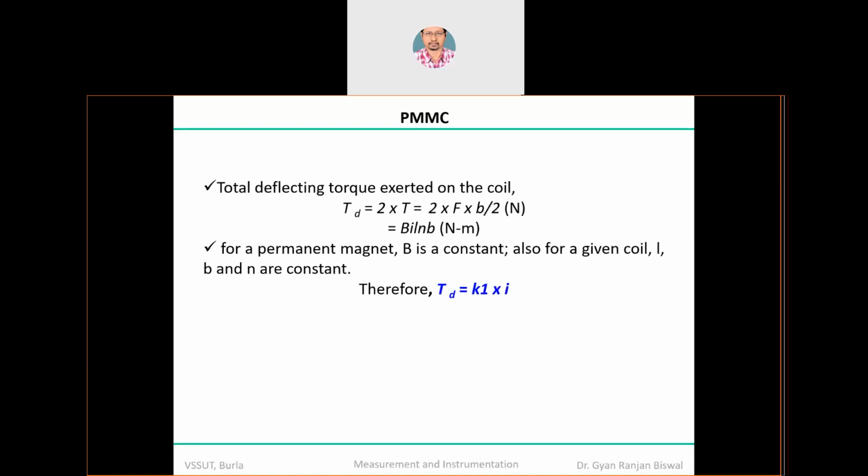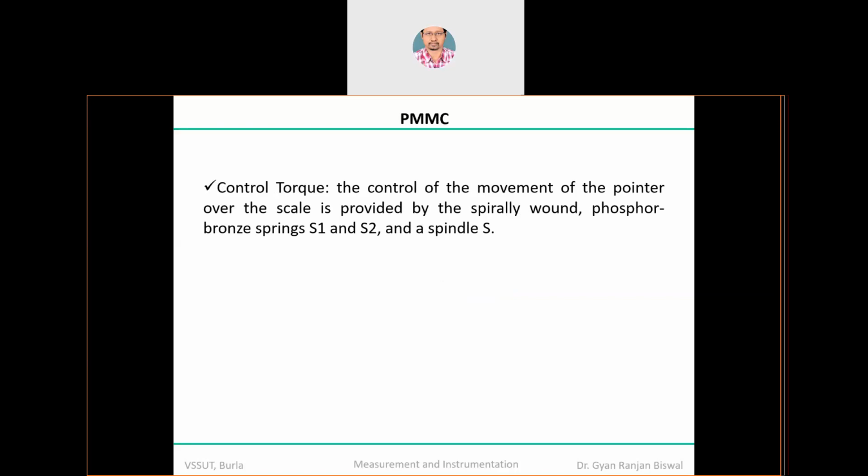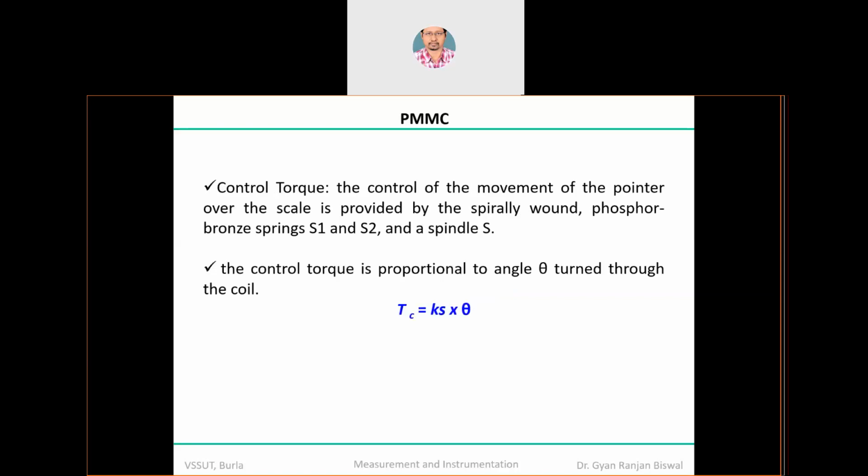So what is the total amount of deflection torque? That is 2 into T. You know on one side how much torque, so that is 2T, that is B into I into L into N into B. Now you see what is the variable? Only current. So that means the deflection torque is proportional to I. Let's say that the proportionality constant is K1. As I have told you, you require some control mechanism. Otherwise, your pointer will get damaged, it will be broken.